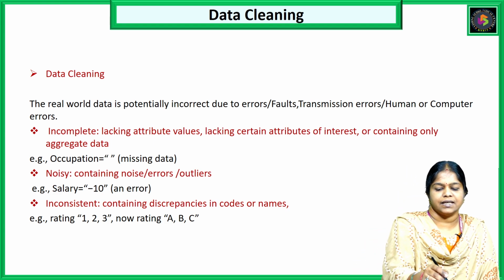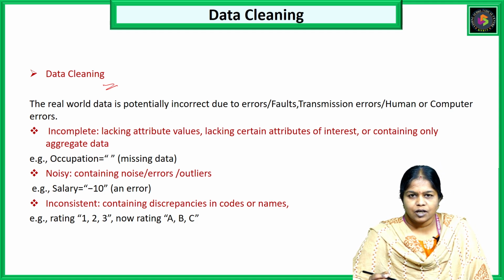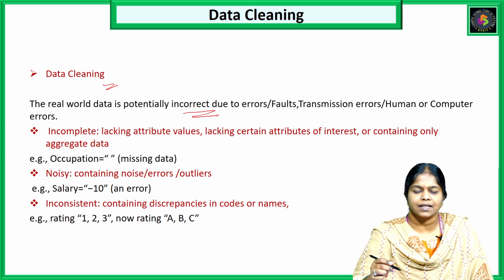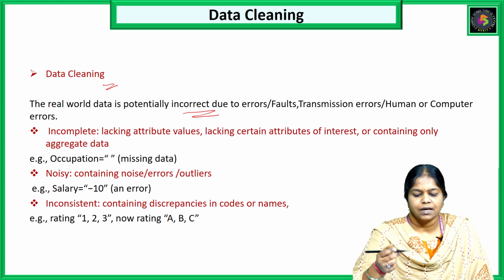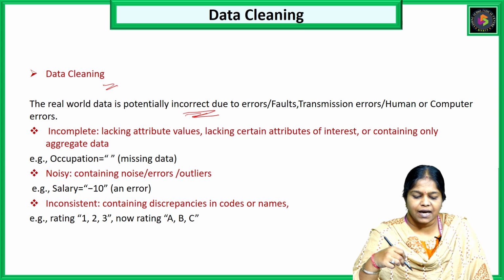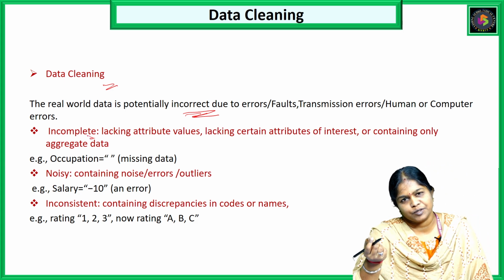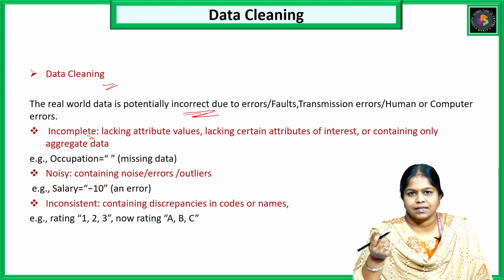The first one is data cleaning. In today's world, the data we get from different sources is incorrect. We cannot say that the data is accurate or complete. And we are working with huge data sets, so we have to work on this incorrect data to get the relevant data for the process. The data may be incomplete, that is, we miss some of the values. There is a lack of some attribute values. Then we say that the data set is incomplete.